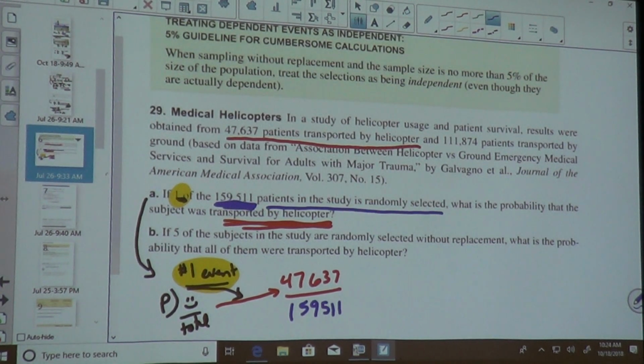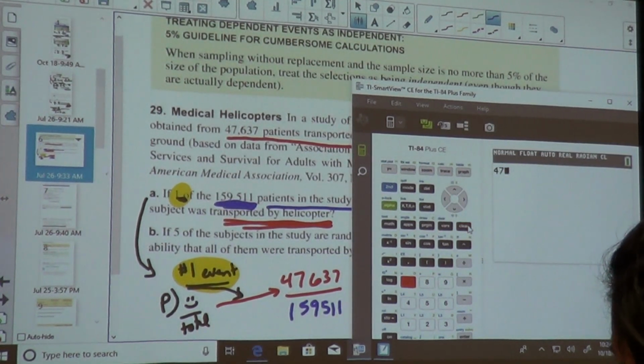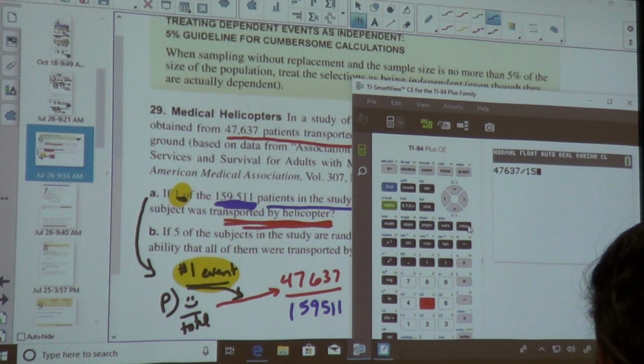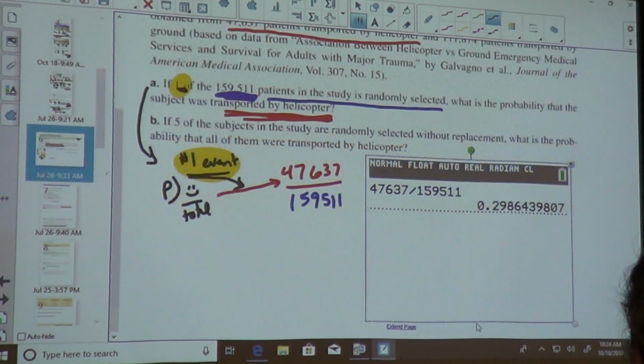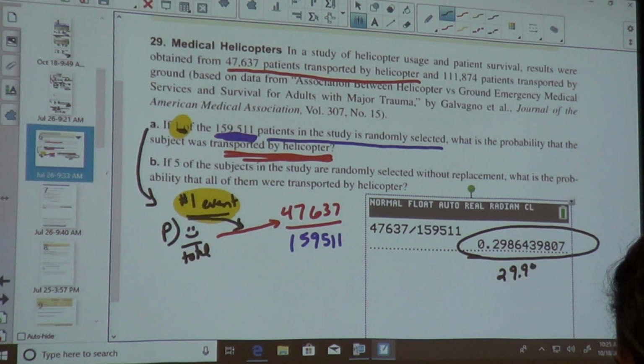The ones in that study. So it's going to be 47,637 divided by 159,511. So in that first one, there's a 29.9% chance that if you pick one person out of the 159,511, they were transported by helicopter, about a 30% chance.